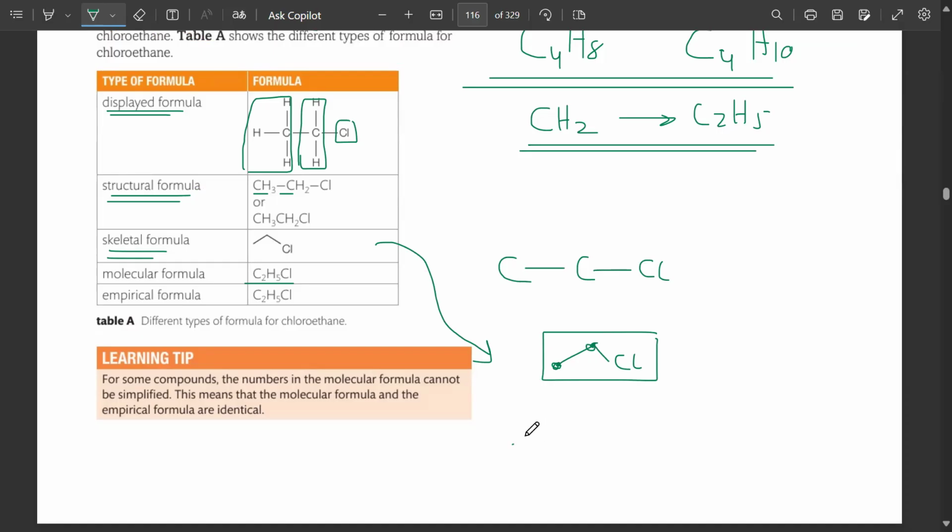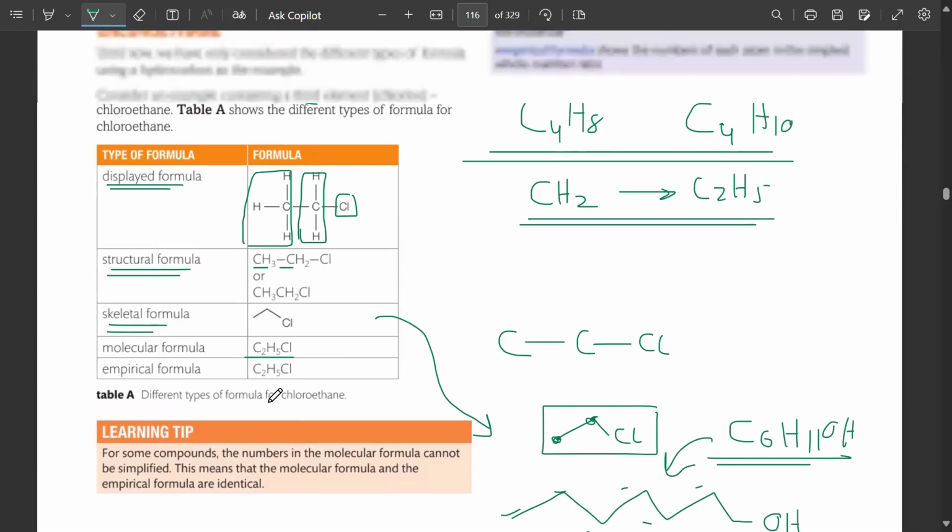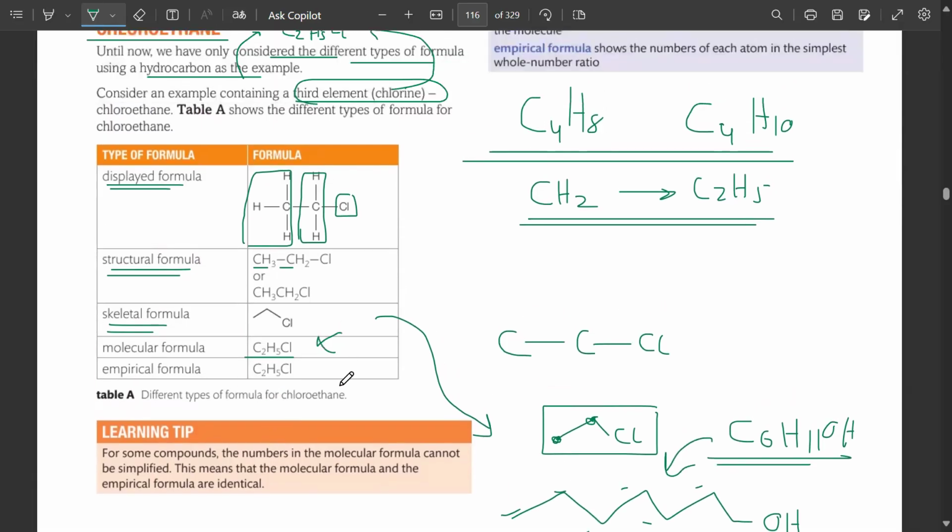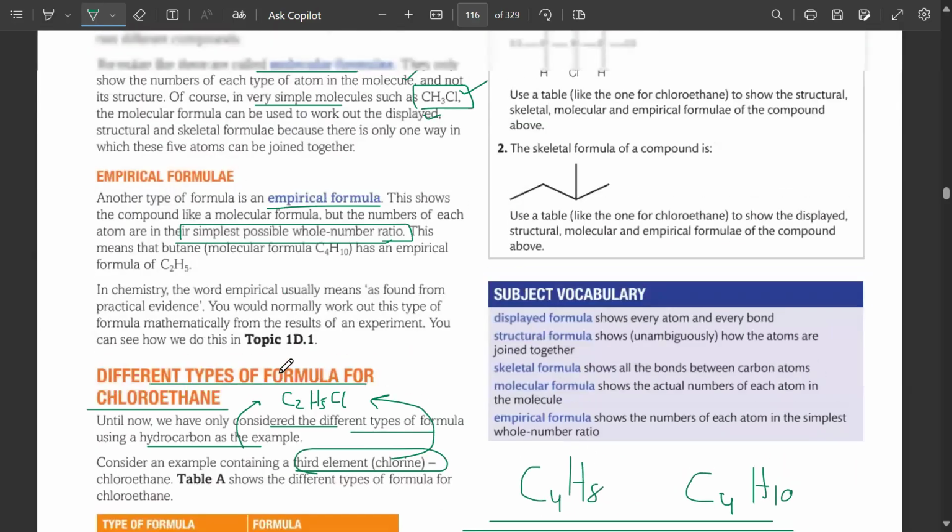If it is like this, and then I add an OH, how many carbons are here? One, two, three, four, five, six. C6H11OH. This is a skeletal formula over here. The molecular formula and empirical formula would be the same in this case because it cannot be simplified further.